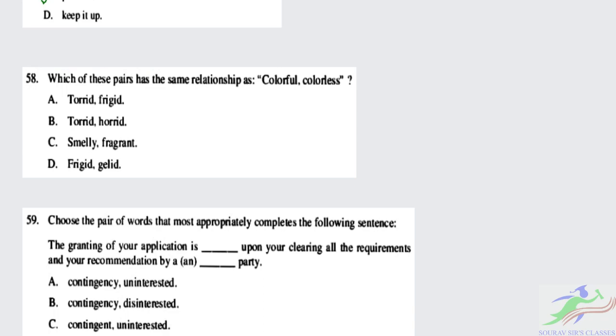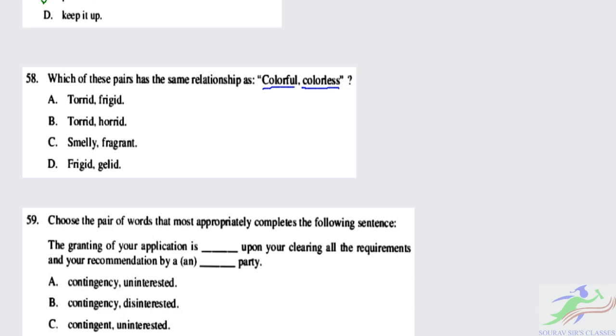Now going to the next question, question number 58. This is an English section, so we have nothing to solve here, and as you can see, pen and paper are not required. If you have proper understanding and practice, then you can easily solve these questions. Question 58 is asking, which of the pairs has the same relation as colorful, colorless? We have been given two things, colorful and colorless. This is a totally opposite pair, you can see.